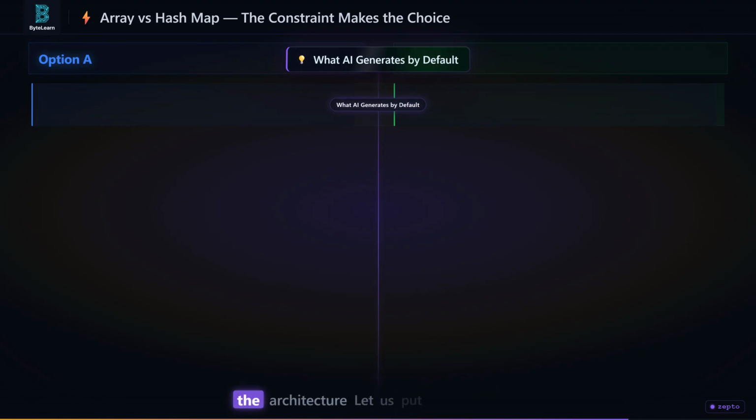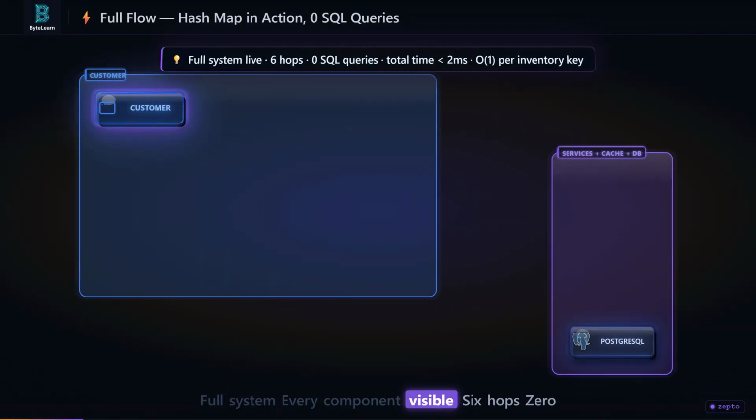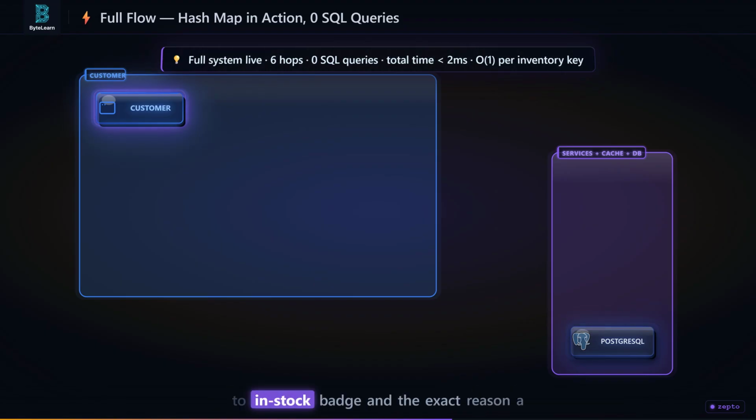You have seen the trade-offs and the architecture. Let us put it all together one final time. The full system in one clean view. Full system. Every component visible. 6 hops, 0 SQL queries, total time under 2 milliseconds. Here is the complete path from tap to in-stock badge. And the exact reason a hash map is the only structure that makes this possible.